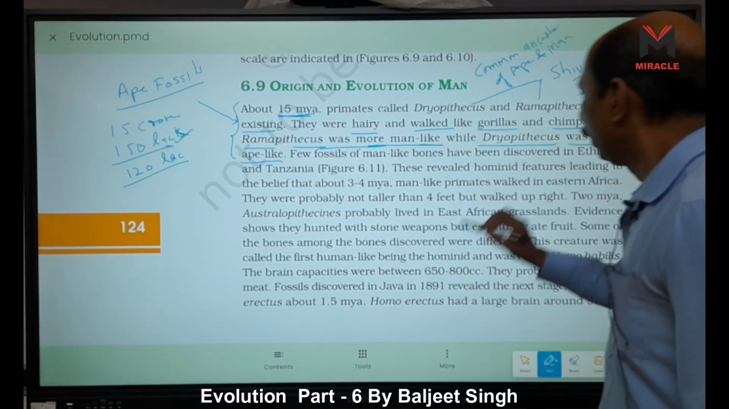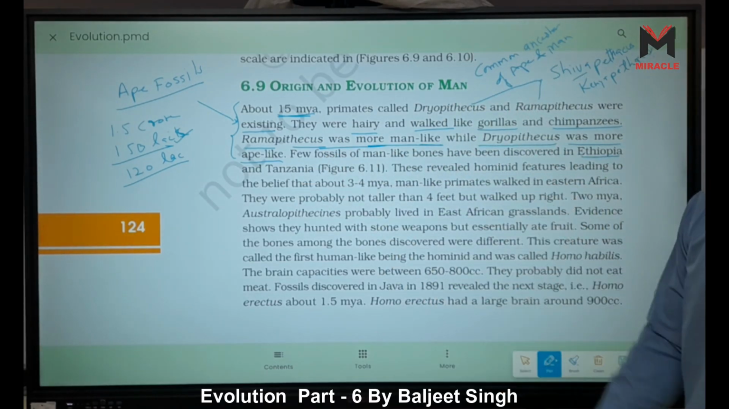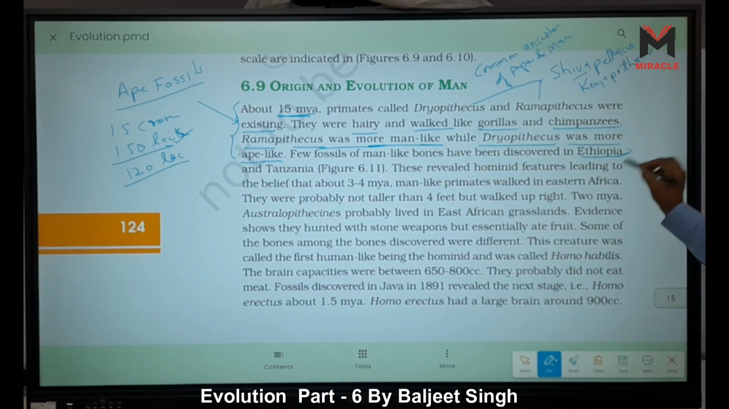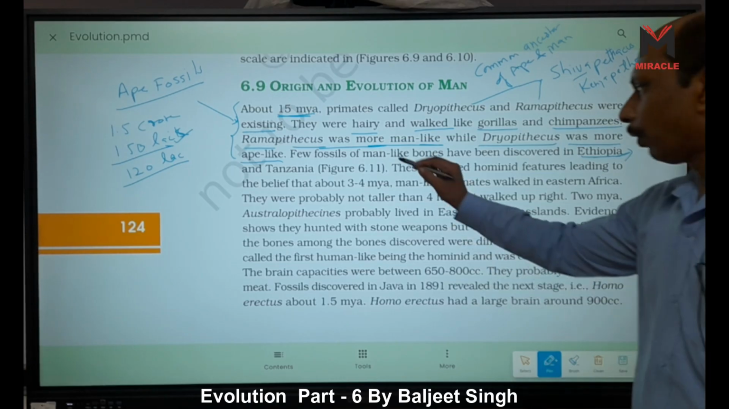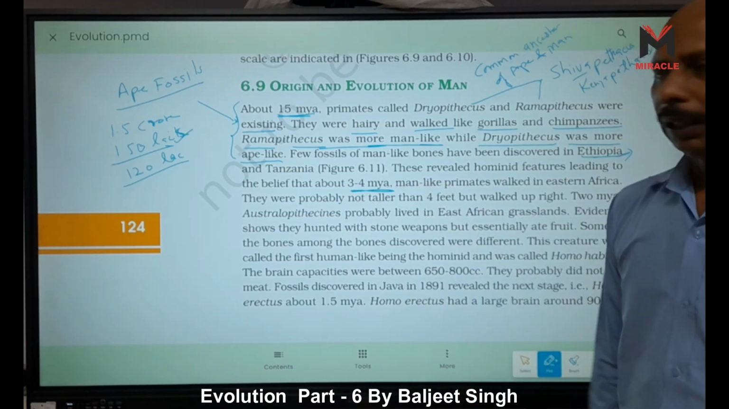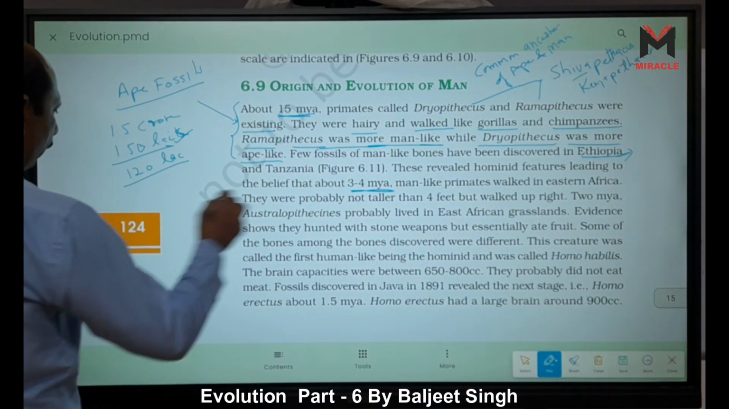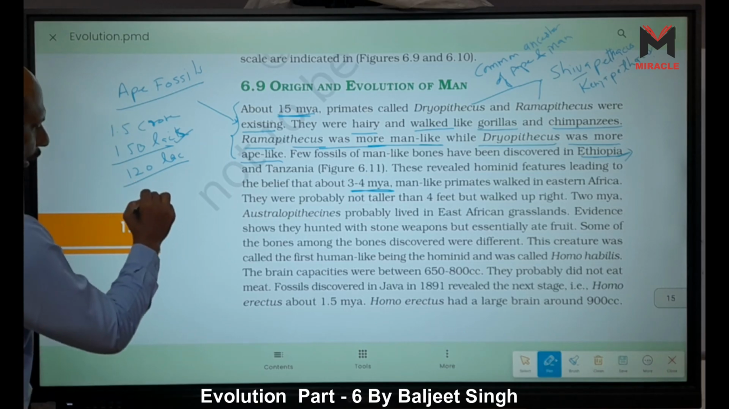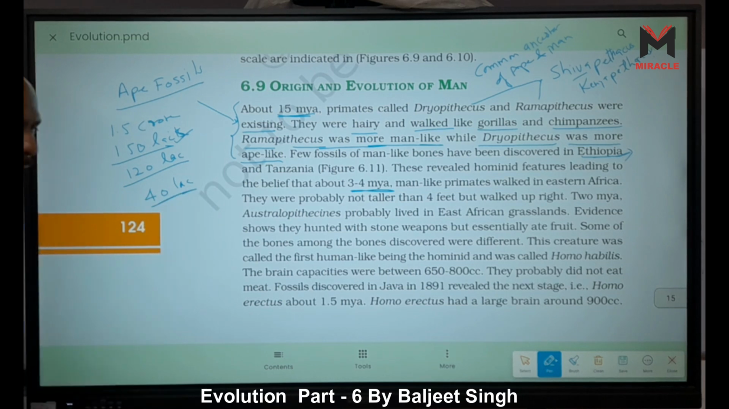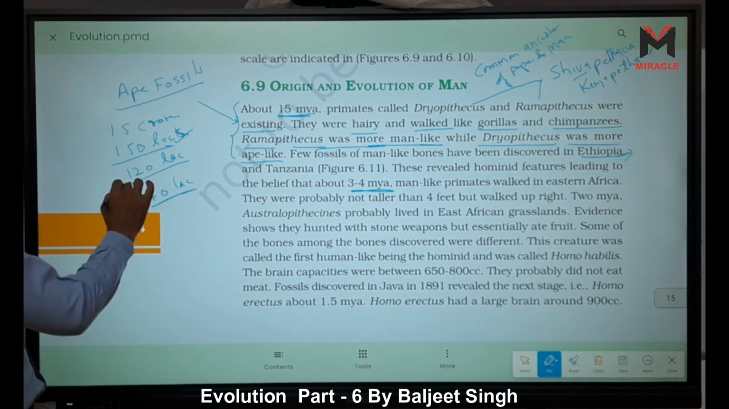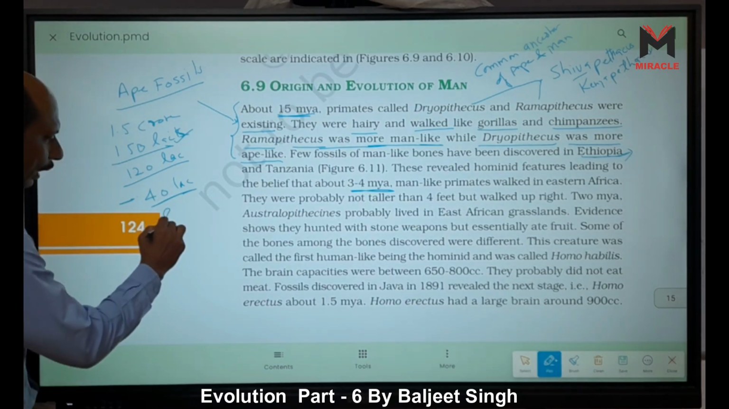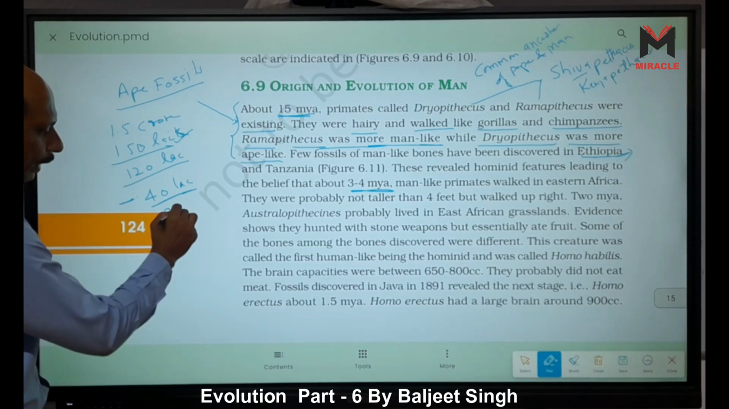Ethiopia and Tanzania. Ethiopia means Africa. Tanzania is also Africa. In Africa, few fossils of man-like bones, they are Australopithecus. But these fossils which we get are 3.3 to 4 million years ago. 3 to 4 million means 40 lakh years, right? So if you see in between, 120 minus 40 means 80 lakh years.